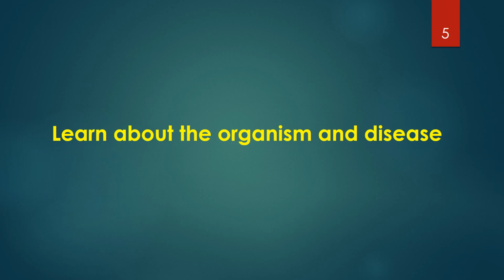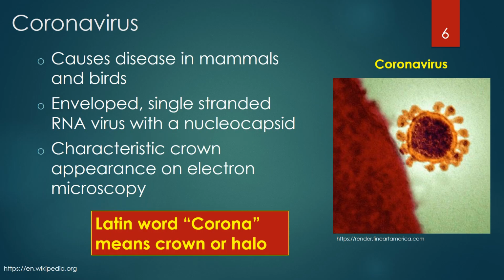Let's spend a few minutes learning about the COVID organism and disease. Coronaviruses are a large family of viruses that cause diseases in mammals and birds. Symptoms of coronavirus vary from species to species. Chickens often have upper respiratory symptoms, and cows and pigs diarrhea. Human disease manifests generally as a respiratory infection.